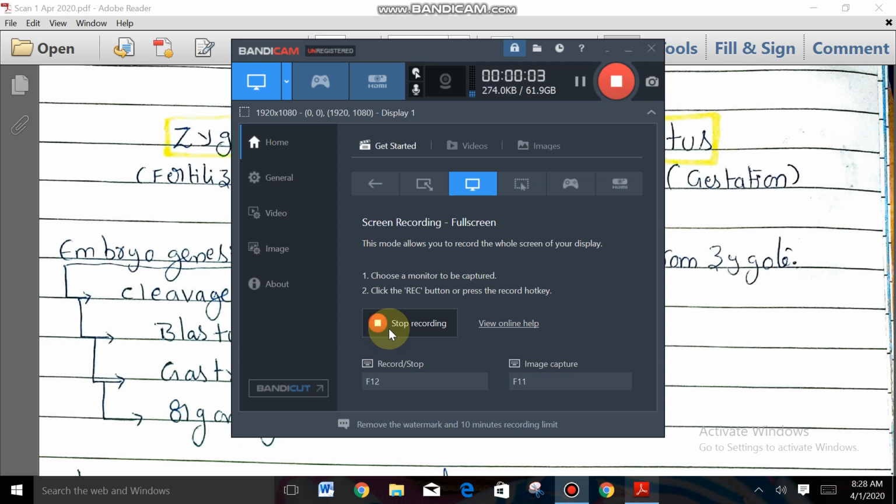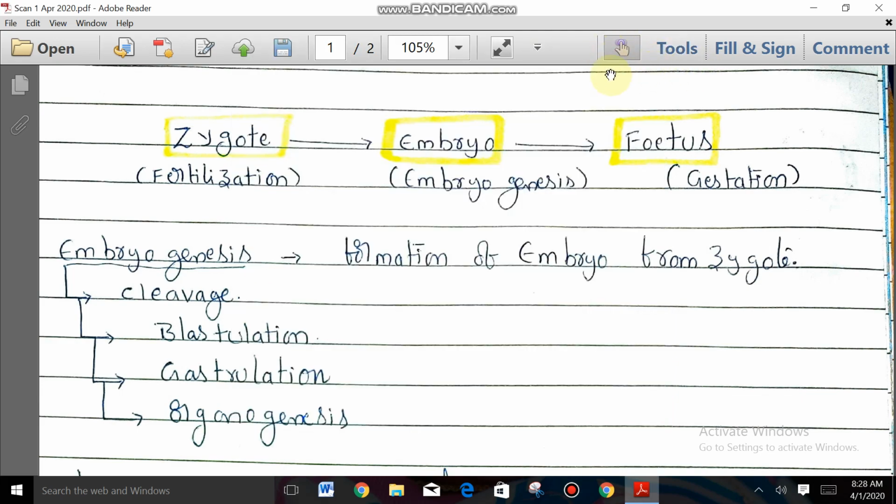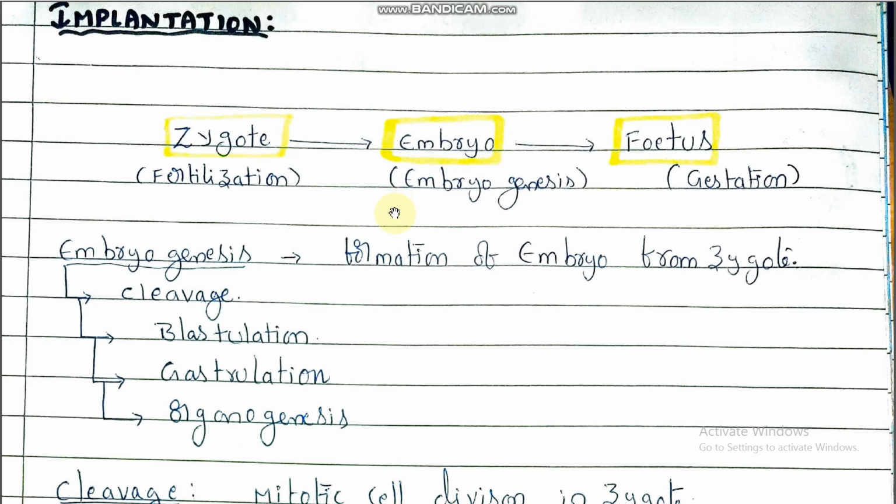Up to where we had discussed in the earlier class, I hope all of you referred to NCERT and your notes up to the fertilization topic. In today's class, we are going to discuss implantation. In reproductive events, we had discussed implantation.